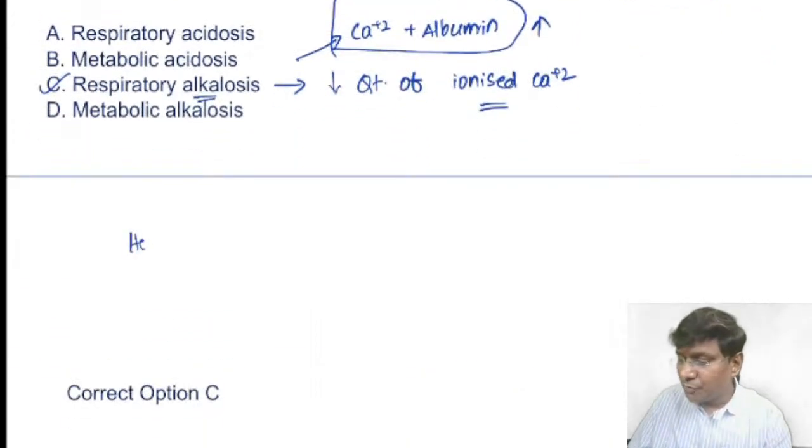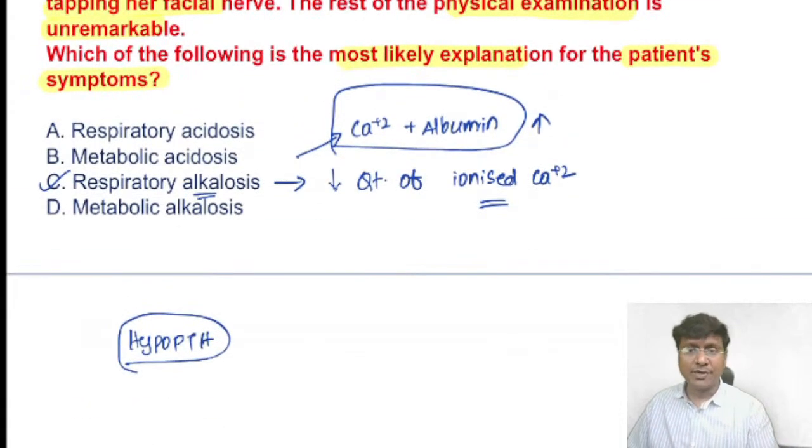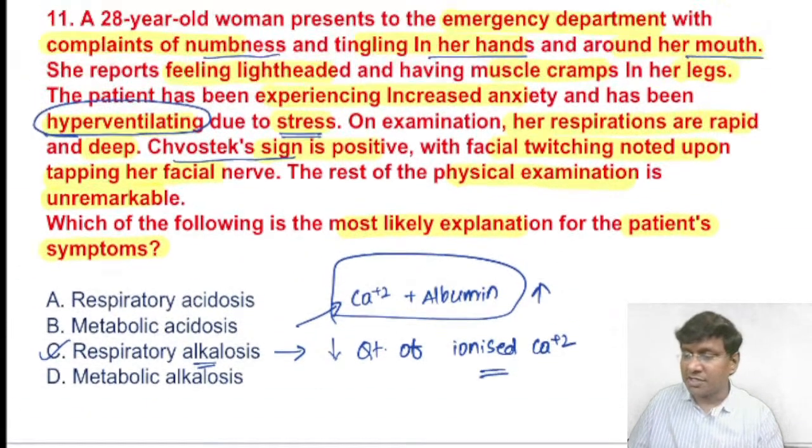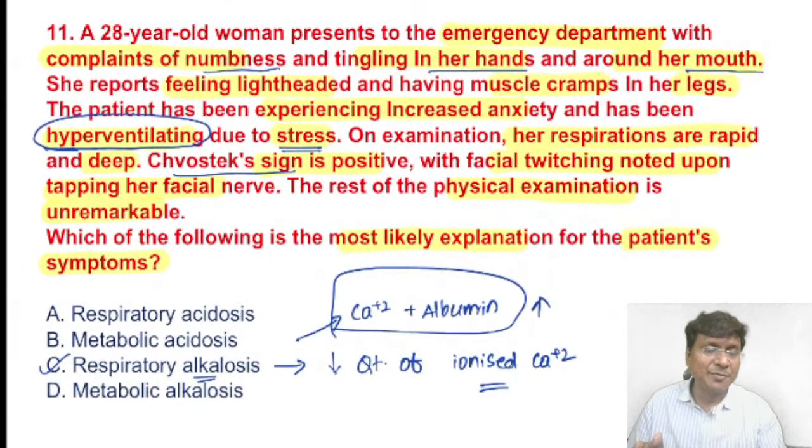Hypoparathyroidism is another important clinical condition where you'll have hypocalcemia. And what are the various etiologies that we have? Acute hypoparathyroidism can be seen secondary to thyroid gland dissection. It can also be seen secondary to hypomagnesemia, secondary to DiGeorge syndrome, and secondary to radiation therapy to the neck. So any condition which is causing hypoparathyroidism will cause hypocalcemia, and in hypocalcemia you will have all these manifestations.